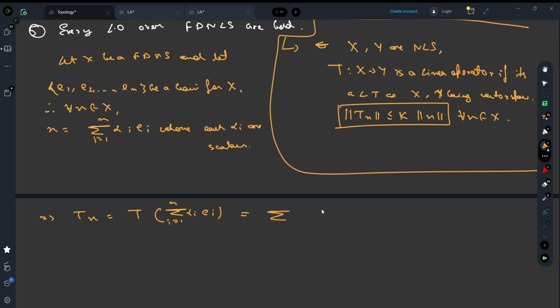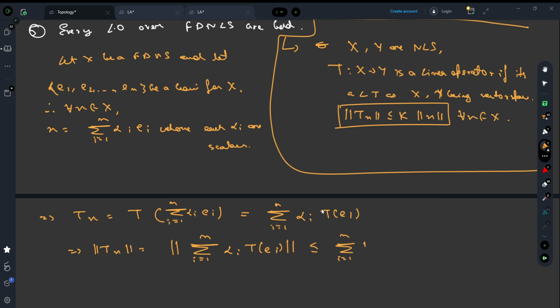T is a linear transformation, so the summation comes out and the scalar multiple comes out. What is the norm of T of x? It is the norm of the summation i equals 1 to n alpha i T of e i. But then we can use the triangle inequality, so this is less than or equal to the summation of the norm of alpha i times T of e i.